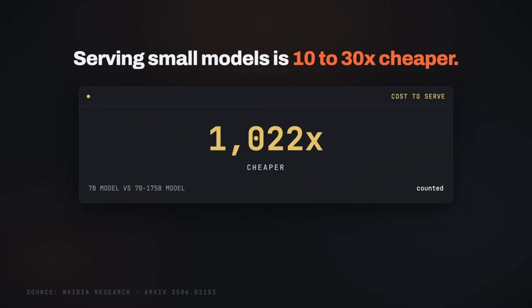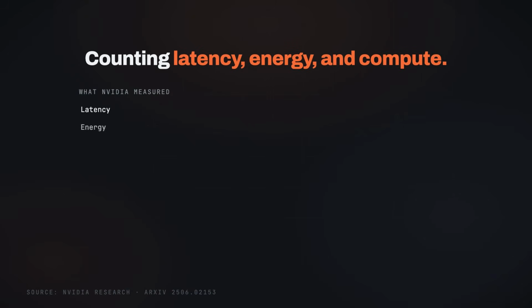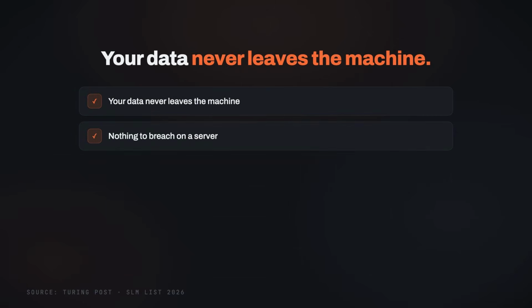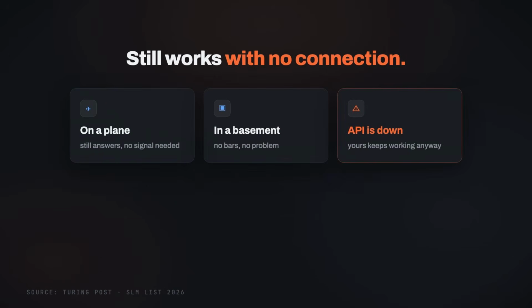The economics are brutal. Nvidia research measured that serving a 7 billion parameter model is 10 to 30 times cheaper than serving a 70 to 175 billion parameter one, counting latency, compute, and energy. On top of that, a local model has zero network round trip, so responses start instantly. Your data never leaves the machine, so there is nothing to breach on a server, and it keeps working on a plane, in a basement, or when the API is down.